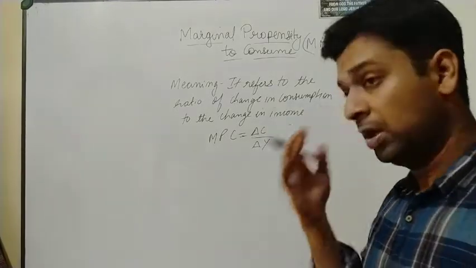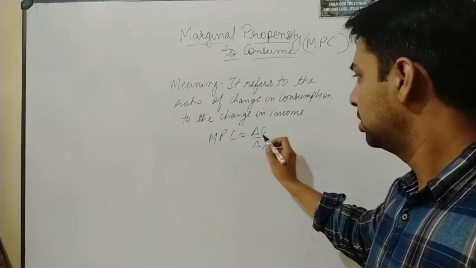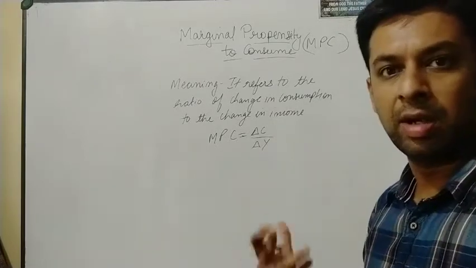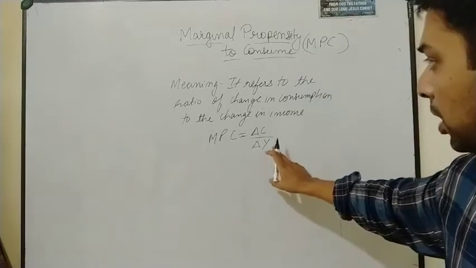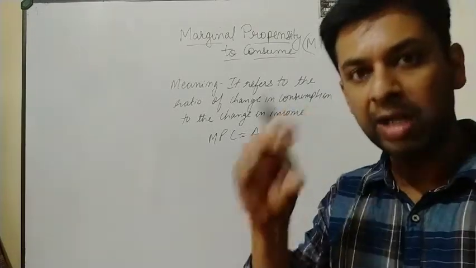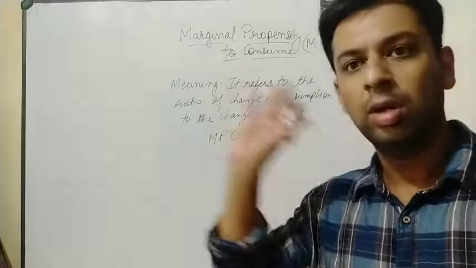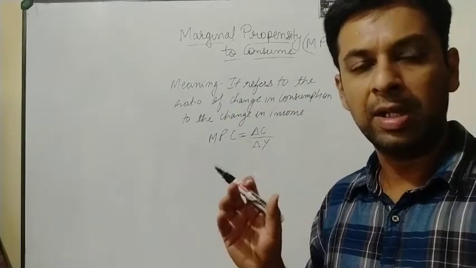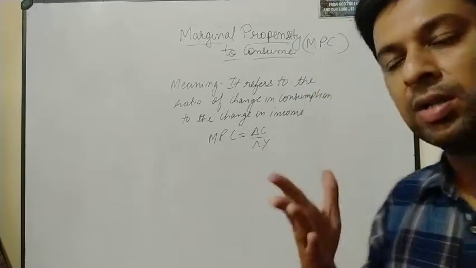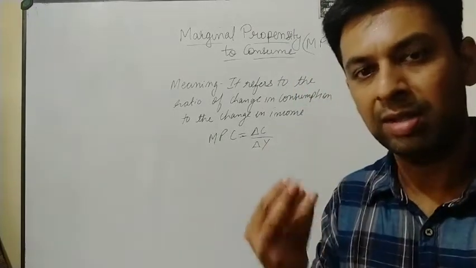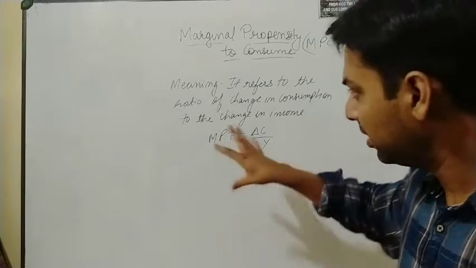What does it show? See, in economy what happens when your additional income is generated? When this additional income is generated, how much part of that additional income is going to consumption? If your income increases from 100 rupees to 200 rupees, it doubles, then how much part, how much portion of that additional 100 rupees is consumed, that it tells us.